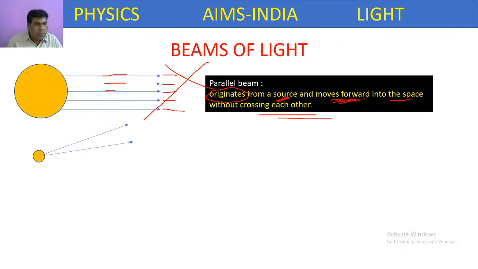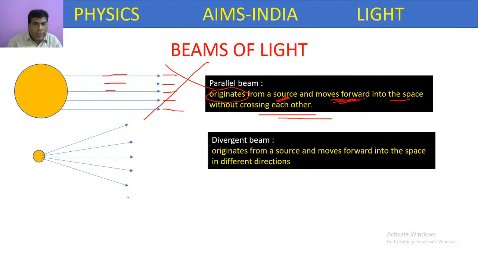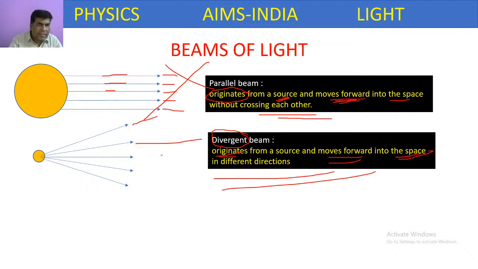Next, if you observe these rays, what is happening? They start from a point and move away from one another. This kind of beam is called a divergent beam. It originates from a source and moves forward into space in different directions, this side, this side, this side, all different and moving away from one another. This is an example of a divergent beam.